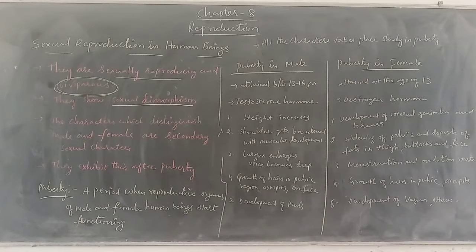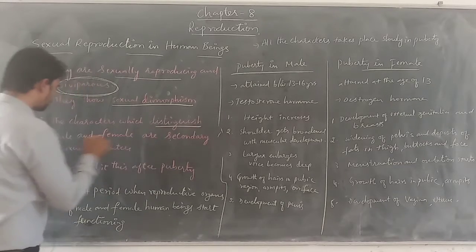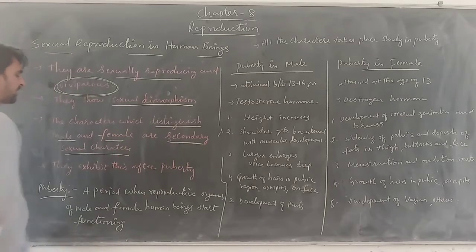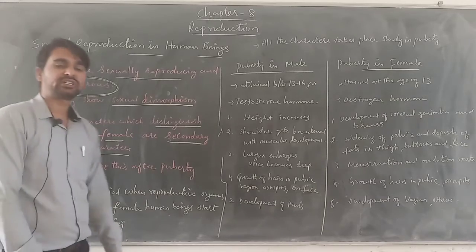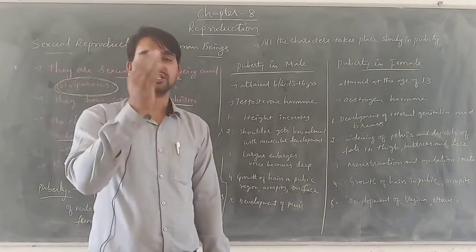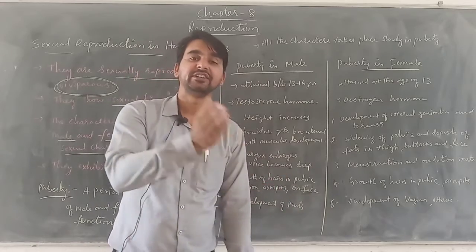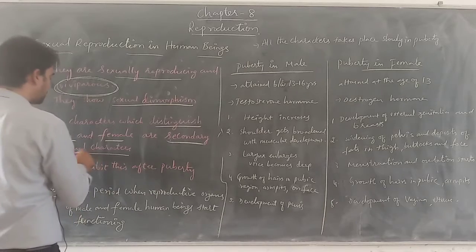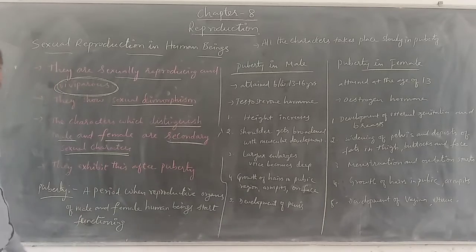That means here the organisms, male and female, are differentiated or distinguished from one another into male and female based on the secondary sexual characters. These are the characters which physically differentiate male and female in human beings. Now, how are these secondary sexual characters developing in these organisms?